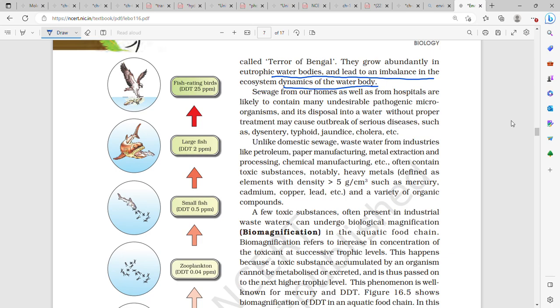Now sewage from our homes as well as from hospitals are likely to contain many undesirable pathogen microorganisms, and its disposal into water without proper treatment may cause outbreak of serious diseases such as dysentery, typhoid, jaundice, cholera, etc.